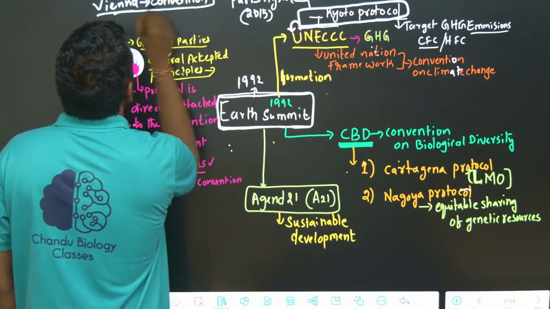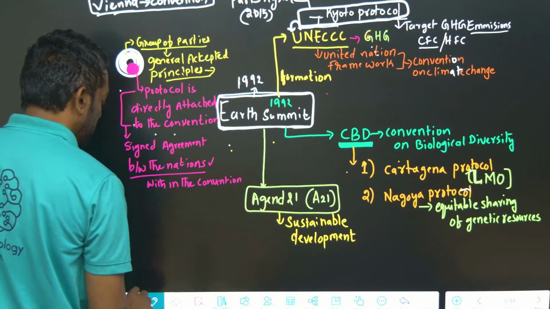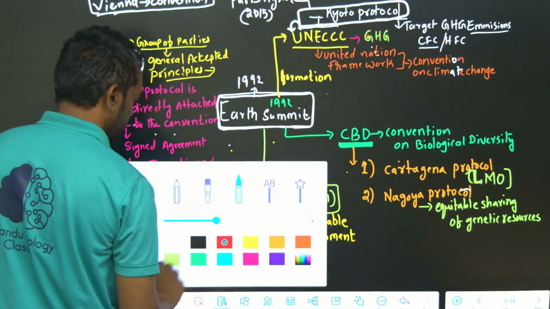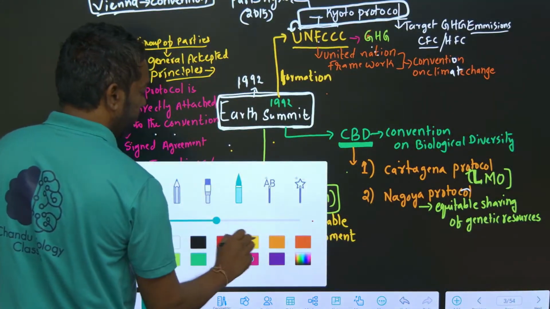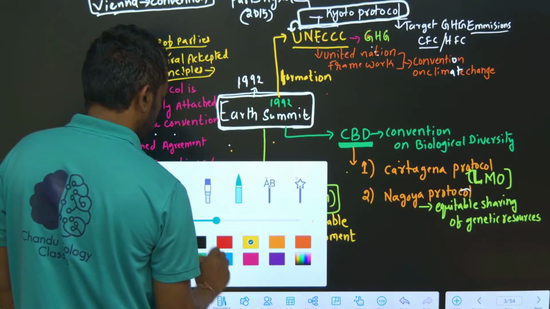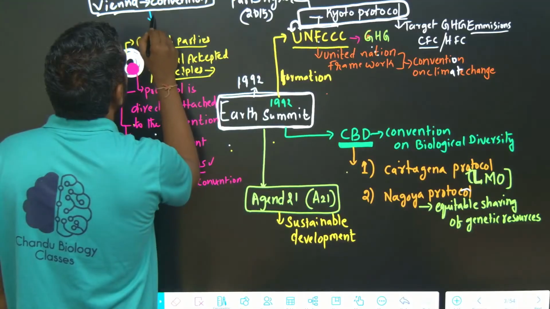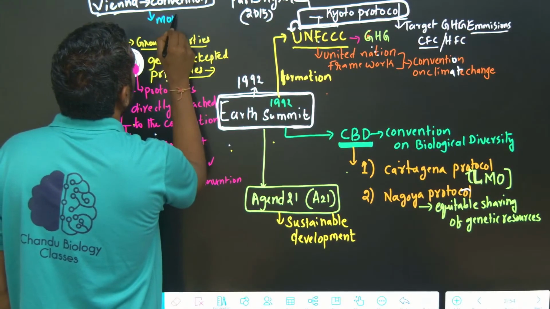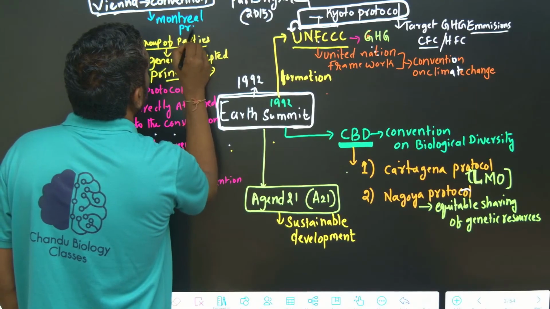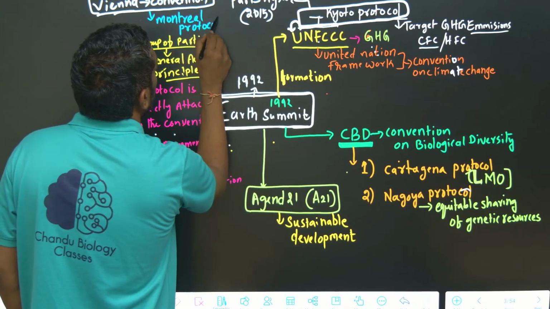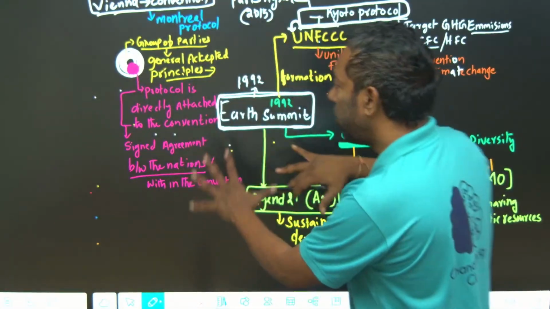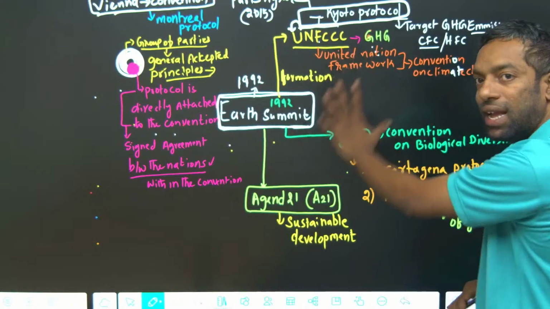From the Vienna Convention, the Montreal Protocol originates. So we are going to discuss all of this, starting from the Earth Summit.